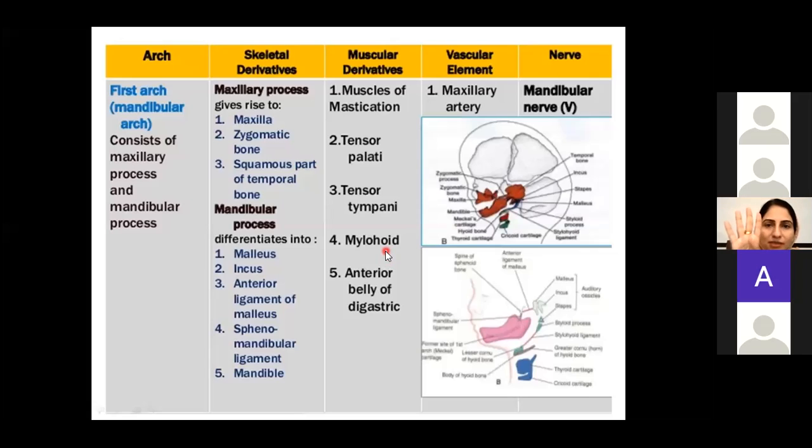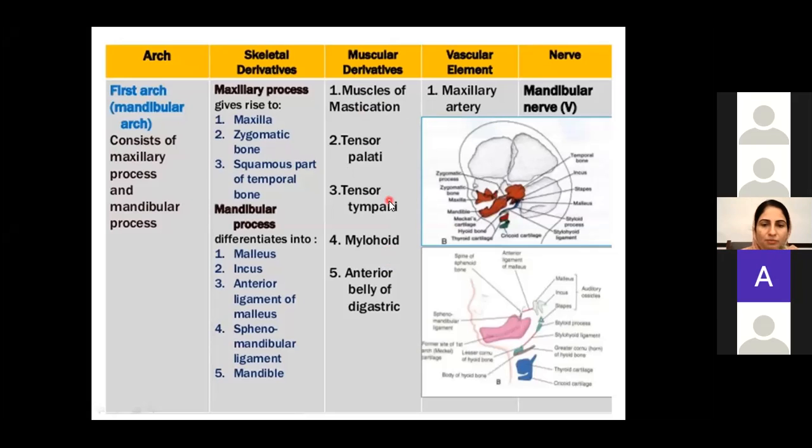Okay, there are 4 muscles of mastication: temporalis, masseter, and then medial and lateral pterygoid, which are present behind, or they take attachment from the medial and lateral pterygoid plate. Okay, these are 4 muscles of mastication which are derived from which pharyngeal arch? Which pharyngeal arch gives rise to?